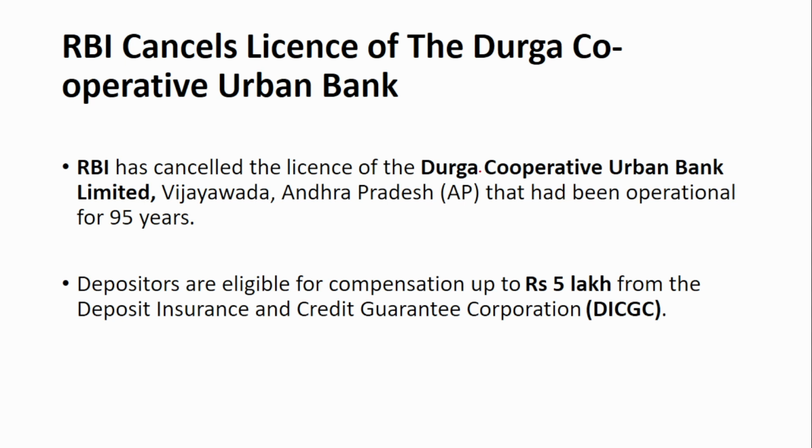Next, RBI has cancelled the license of Durga Cooperative Urban Bank Limited, which is situated in Vijayawada, Andhra Pradesh, and had been operational for over 95 years. So now this bank cannot do any operation. It cannot accept deposits or provide loans. Its license is cancelled. So now the depositors will be returned 5 lakh rupees from the DICGC. Depositors are eligible for compensation up to 5 lakh from the Deposit Insurance and Credit Guarantee Corporation. Recently, a portal was launched by the Reserve Bank of India to track the claim status. So what is the name of that portal?